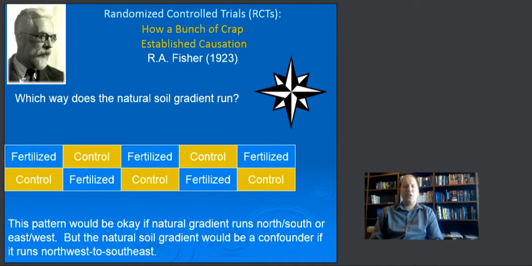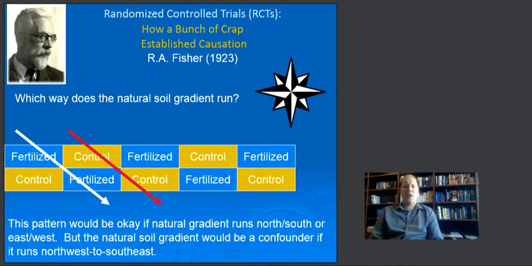Because after all, this would work if the natural gradient of the soil ran north-south, as my diagram shows it, or if the soil ran east-west. If water drained through and carried nutrients, then the soil would sort of have it equally dispersed as long as we alternated the use of fertilizer from one plot to the next. The problem is, what if the soil gradients run in a different direction and you don't know it?